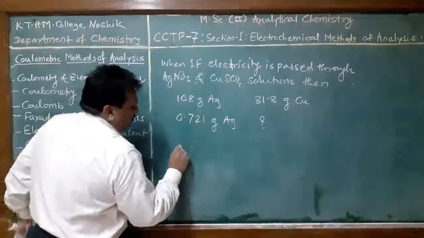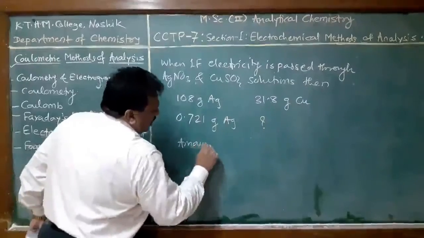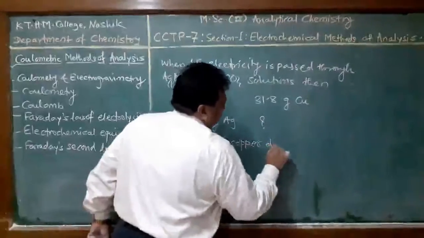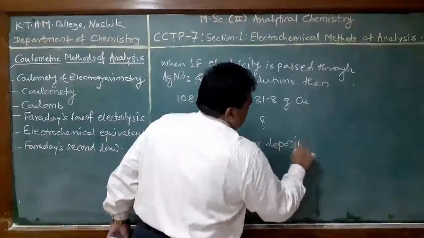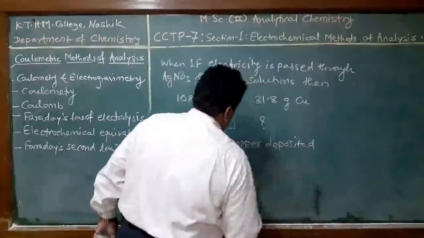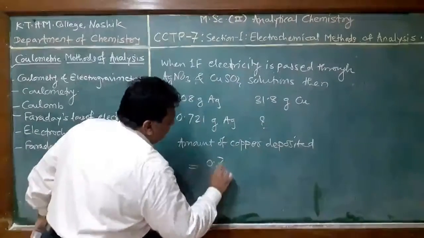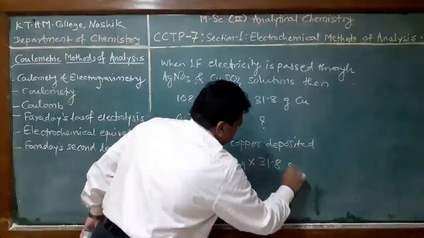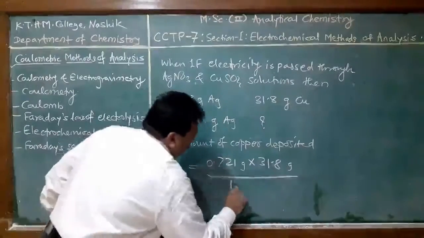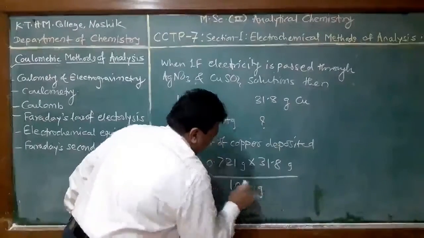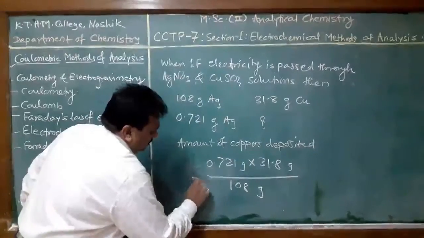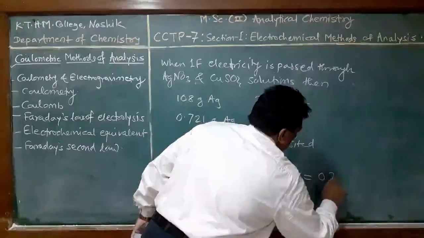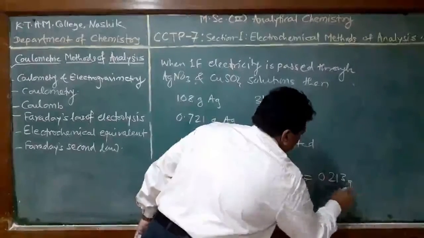Amount of copper deposited is equal to 0.721 gram into 31.8 gram divided by 108 gram. And by solving this, we have this quantity equal to 0.213 gram of copper.